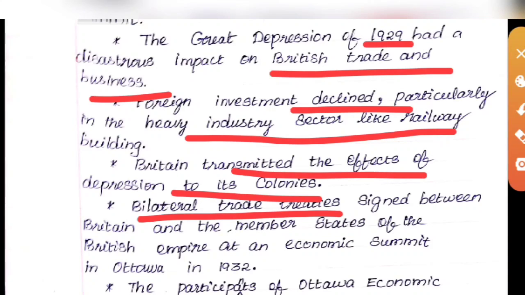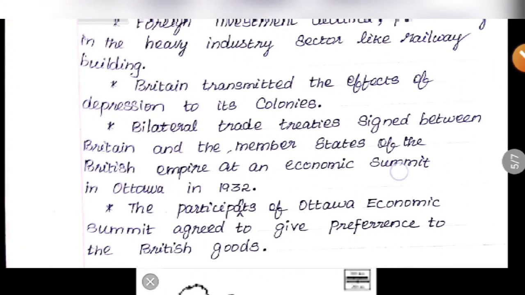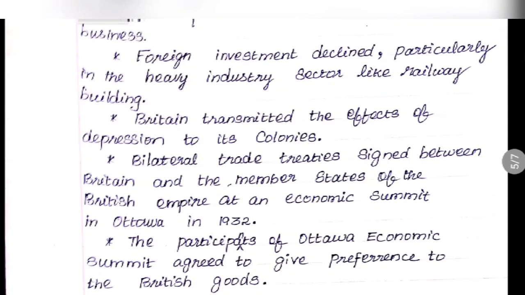So bilateral treaties were signed between Britain and the member states of the British Empire, at an economic summit in Ottawa. In the Ottawa conference in 1932 it was signed. As per the Ottawa conference, all the participants agreed to give preference to British goods alone, not other countries' goods. That is the importance of the Ottawa economic summit.